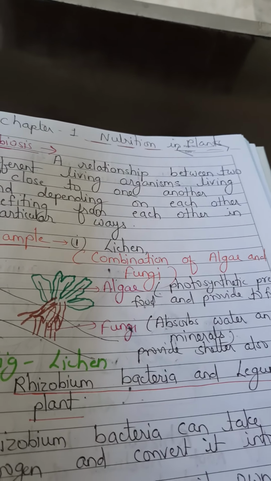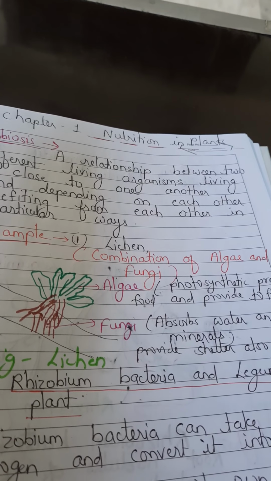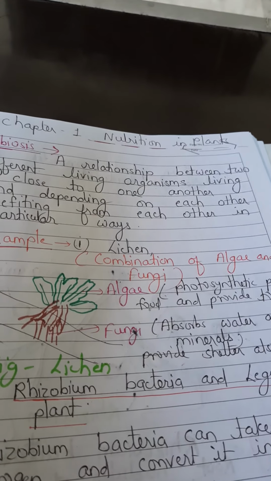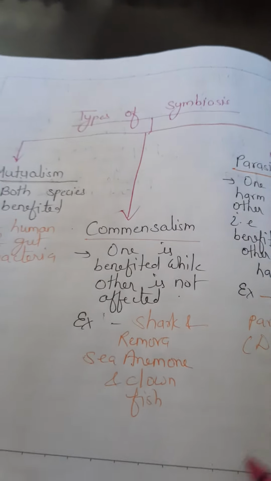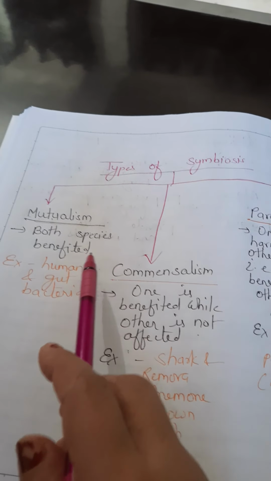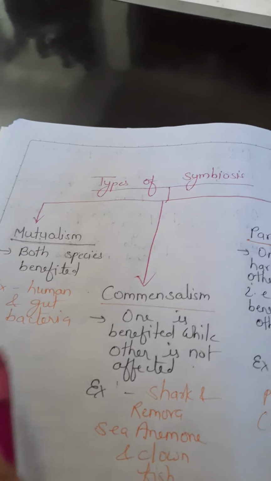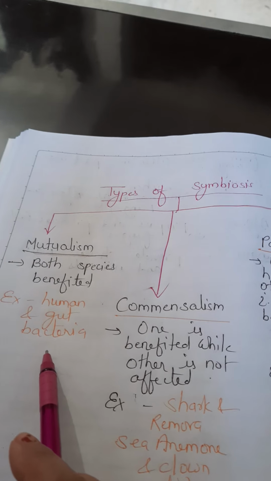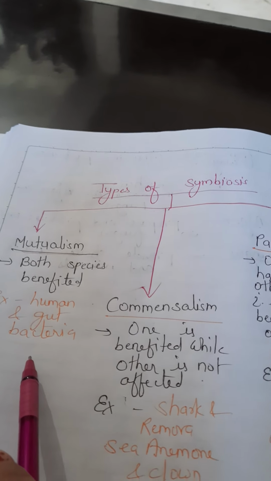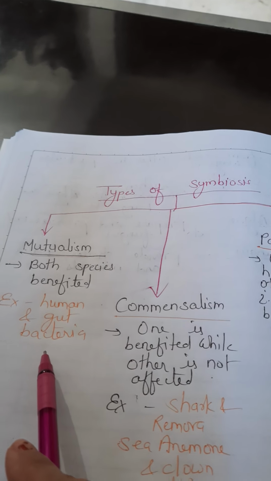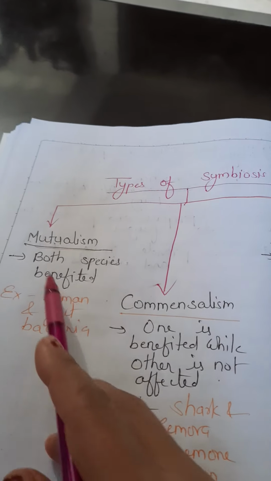When you look at your surroundings, various types of living organisms interact with each other. On the basis of that, symbiosis may be of three types. One is mutualism, in which both species benefit. An example is human and gut bacteria. Various bacteria are present in our intestine, and they are helpful. How are they helpful for humans? They help in the process of digestion, and in return they get food and shelter also. So this relationship is called mutualism.